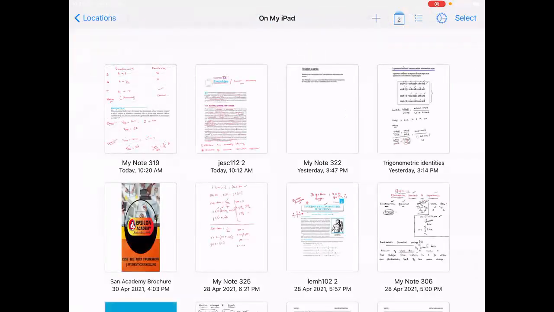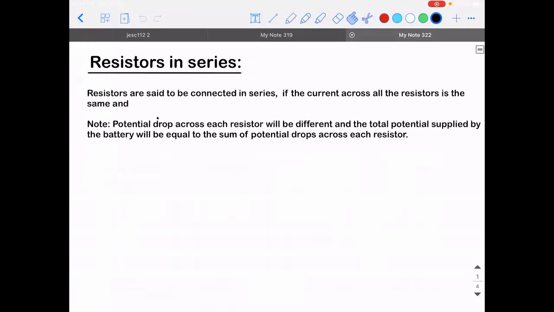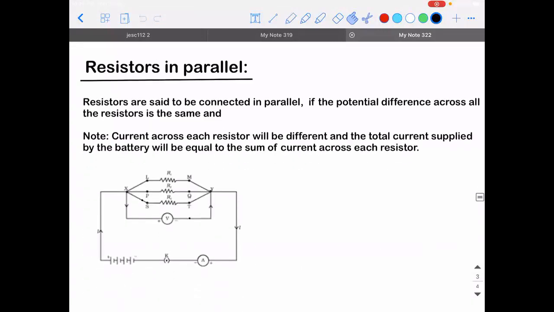Okay. So write down the heading as resistors in parallel. Make a note of this: resistors are said to be connected in parallel if the potential difference across all the resistors is the same, and current across each resistor will be different, and the total current supplied by the battery will be equal to the sum of the current across each resistor.